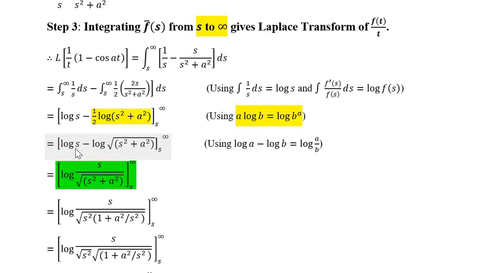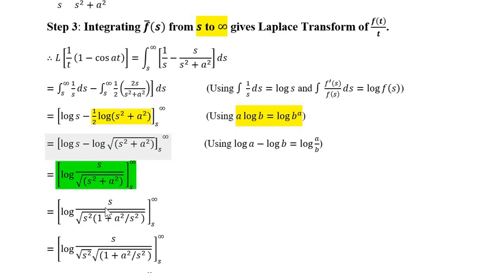Further, using log a minus log b is log of a by b, we get log s minus log under root s square plus a square is equal to log s upon under root s square plus a square. Now remember this highlighted part. It is log s upon under root s square plus a square. And limits are yet to be substituted.